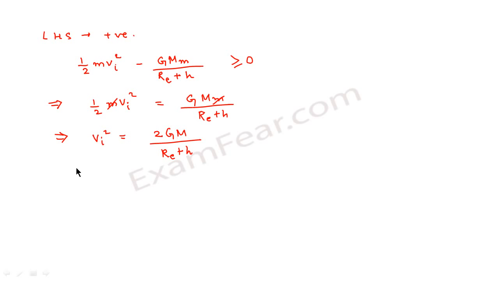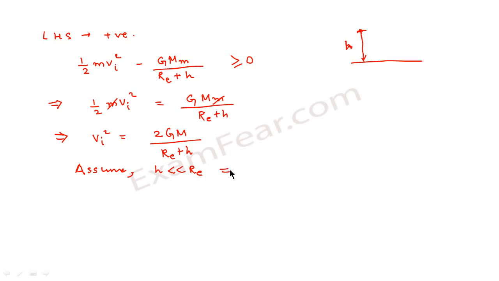Now here we make a small assumption. We assume that the ball is thrown from the earth's surface. Because initially when we started this derivation, we assumed that the ball is thrown from some point which is at a distance h from the surface of the earth. That means if this was the earth's surface, this was the height from which the ball was thrown. In this case, let us assume that height h is very small when compared to the radius of the earth, because earth being very huge, this distance will not make much difference.